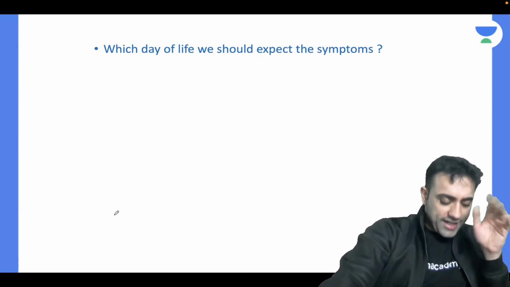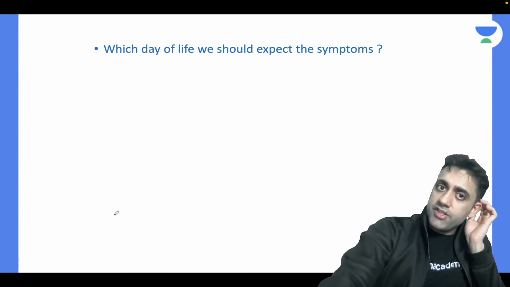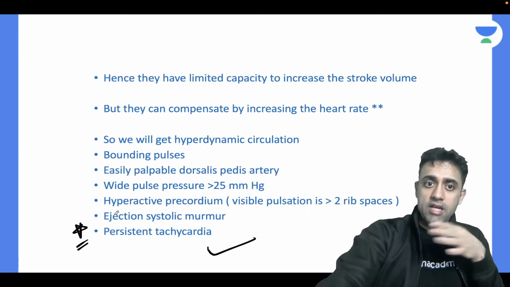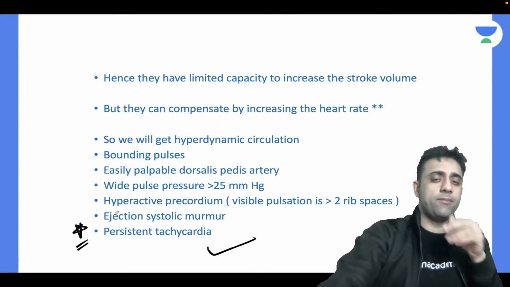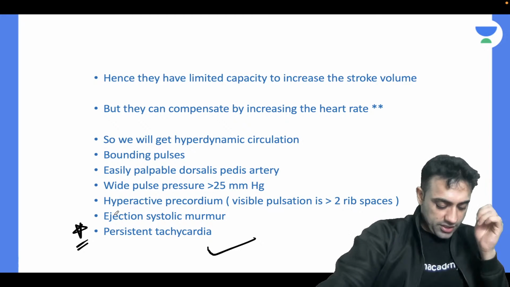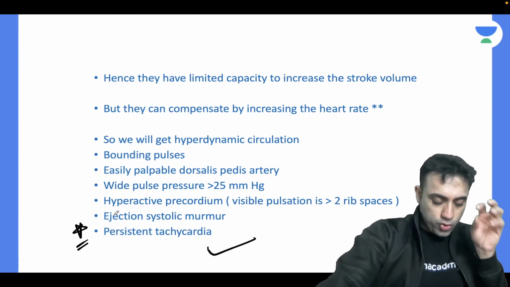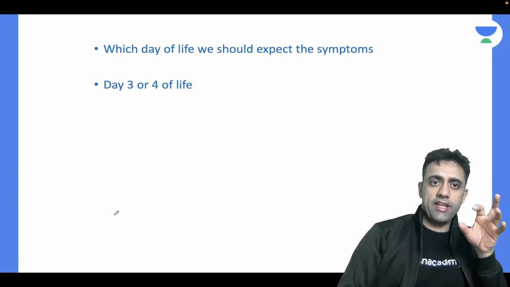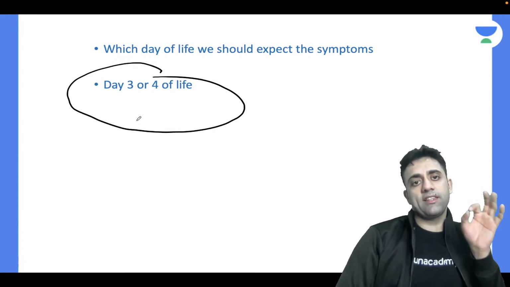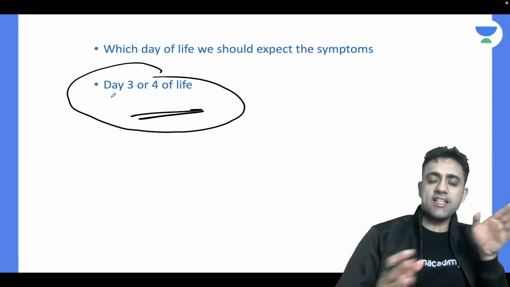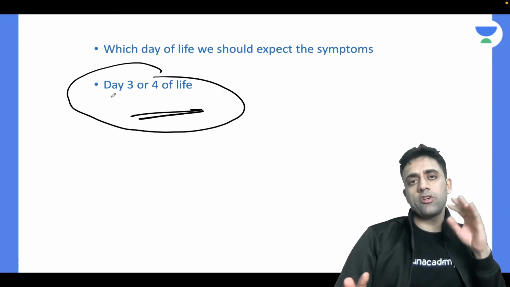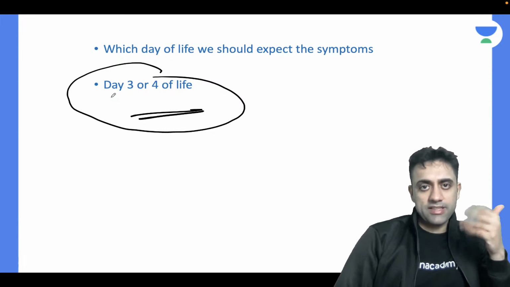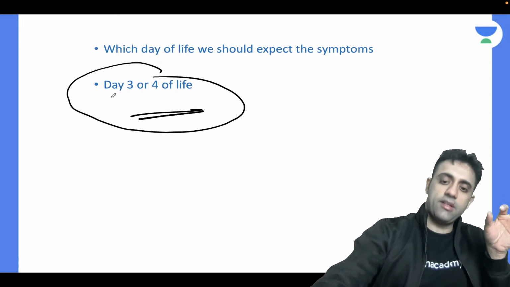Okay. Next question. Let's finish this topic fast. Which day of life should we expect such symptoms? In a case of patent ductus arteriosus, on which day of life will you get all these symptoms? The answer is roughly day 3 to 4 of life. All of these, the hyperdynamic precordium, the easily palpable dorsalis pedis artery, everything takes time. It takes time for the symptoms to manifest. So roughly day 3 to day 4.